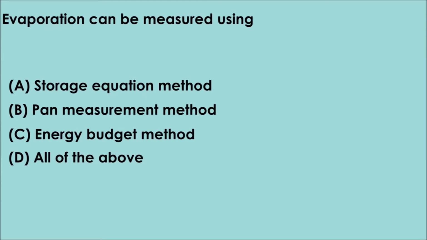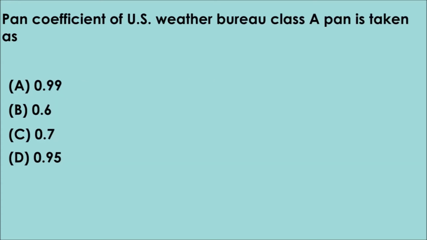Question 22. Evaporation can be measured using option A, storage equation method, B, pan measurement method, C, energy budget method, D, all of the above. The correct answer is option D, all of the above.